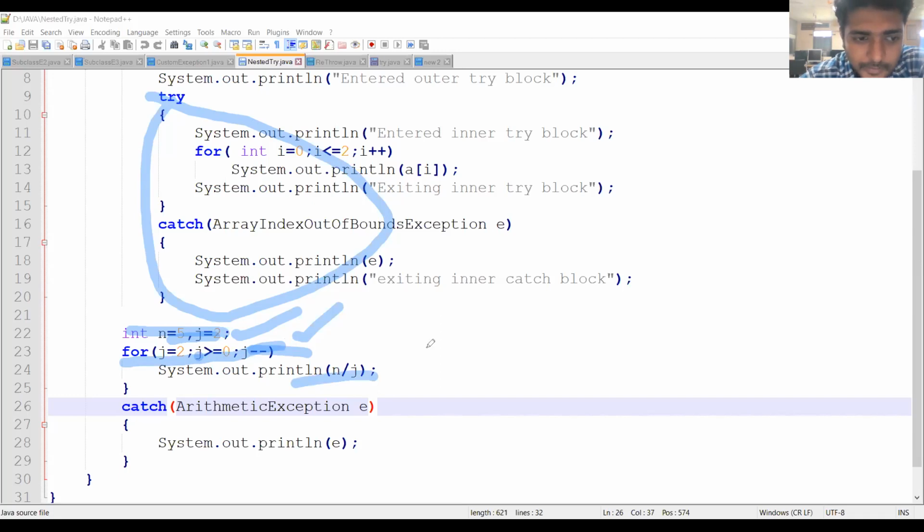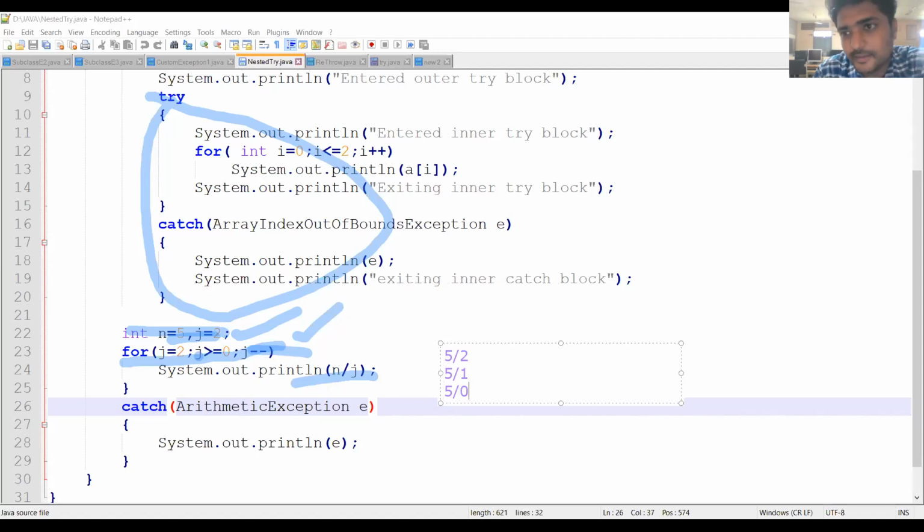So n by j means n value is 5 by j value is 2. Initially the loop starts with 5 by 2, so first 5 by 2 will be printed. Next, the j value is decremented, and the n value is 5 only, so it becomes 5 by 1. The loop repeats whenever the j value is greater than or equal to 0. That means the loop repeats up to 5 by 1, 5 by 0.